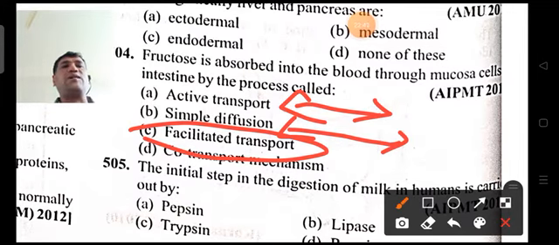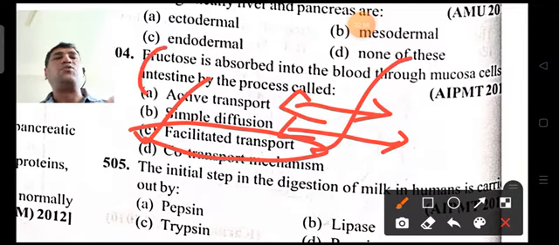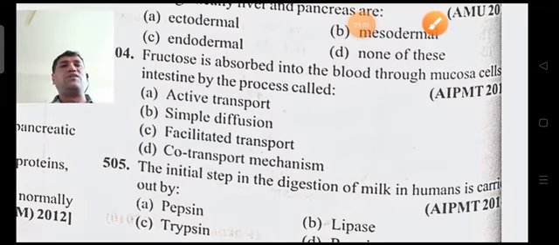One goes out, one comes in, but fructose is absorbed into the blood through mucosal cells of the intestine by a process called facilitated transport. So option is C for the 504 question.